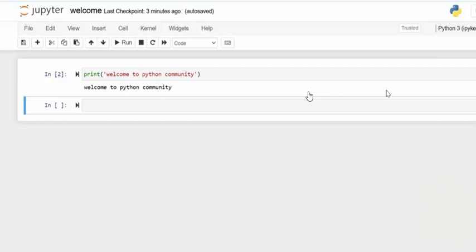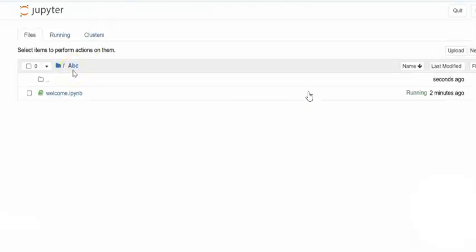You should know where it is stored in your hard disk. Do you remember we created a folder called ABC, and under ABC you're supposed to get the welcome.ipynb file. So let me help you. For all the Python files which I am creating here in Jupyter, you know there is a home page created. So let me go through the home page. Now this is the ABC folder. I'll go to the root directory. Can you see the link to the root directory? So this is my home page of Jupyter.